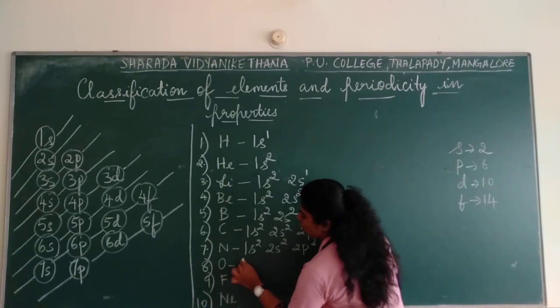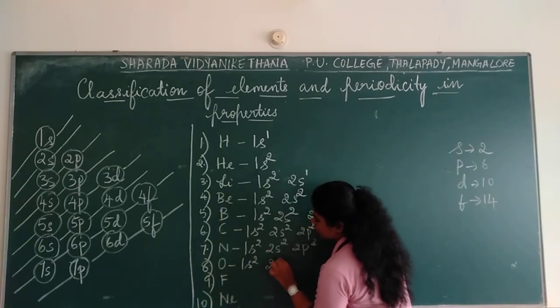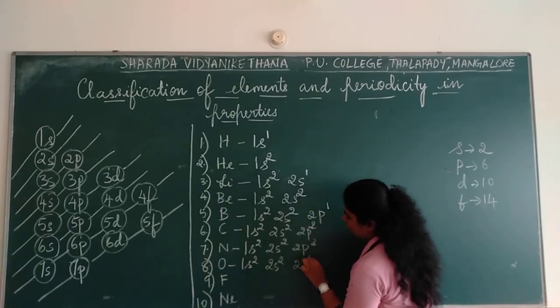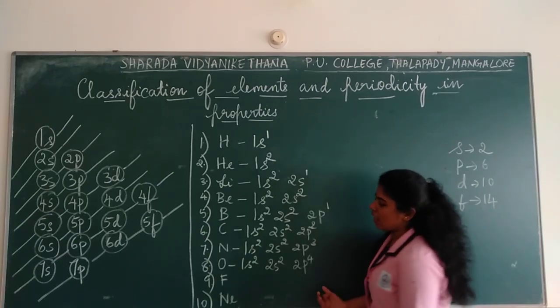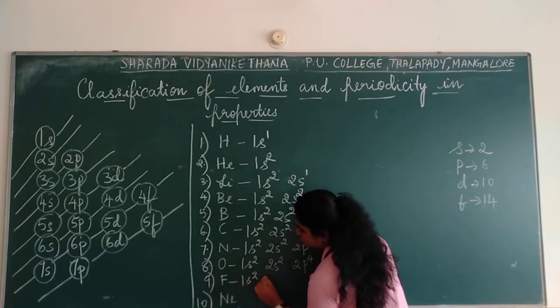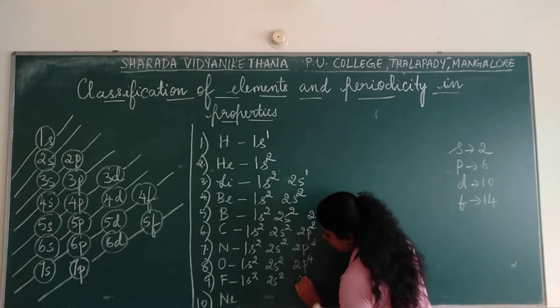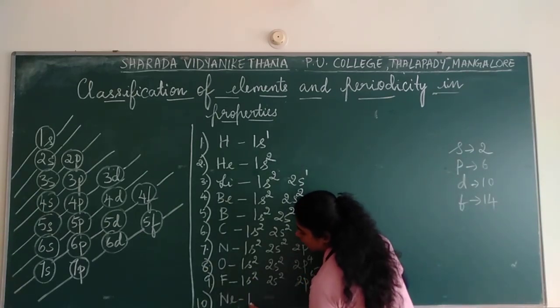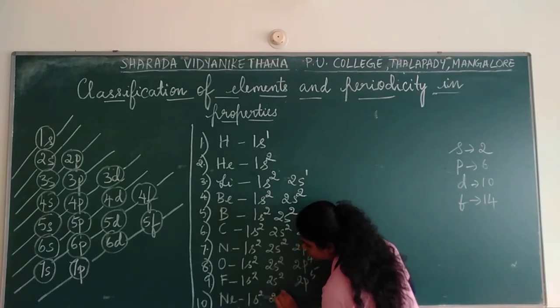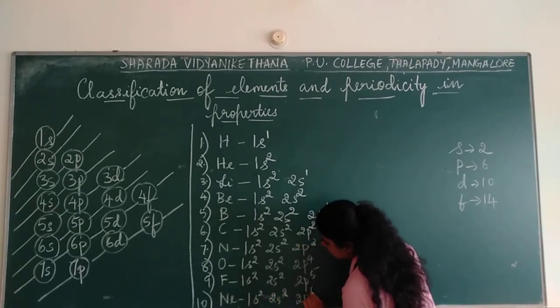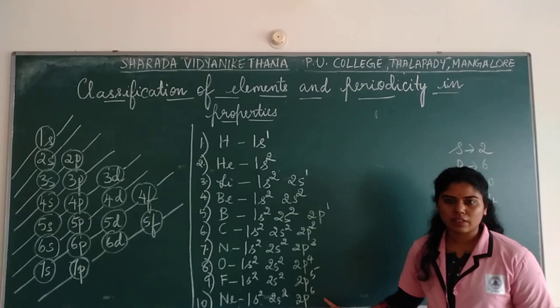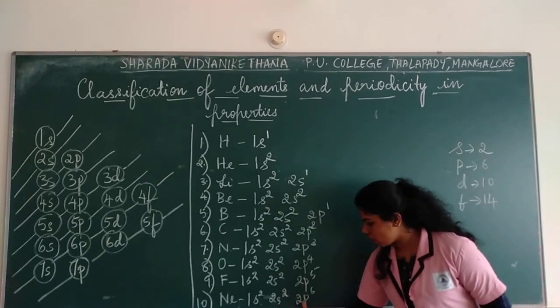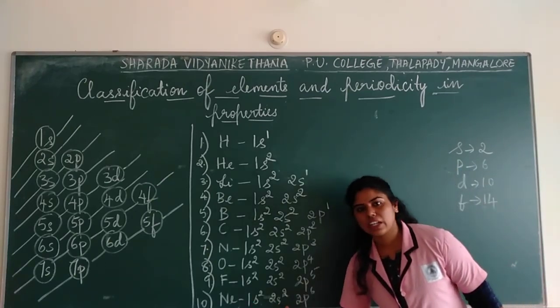Okay. Then you have oxygen. 1s2, 2s2, 2p4. Correct. Then you have 1s2, 2s2, 2p5. Correct. Then 1s2, 2s2, 2p6. Now p is filled. Correct. You see that all the orbitals are fully filled here.